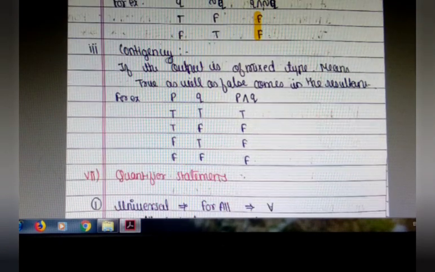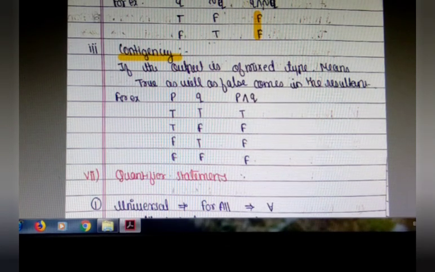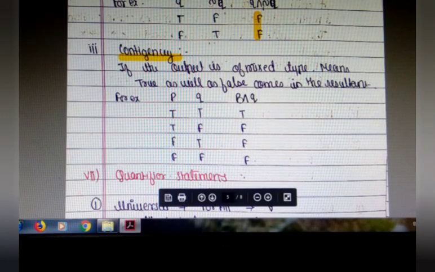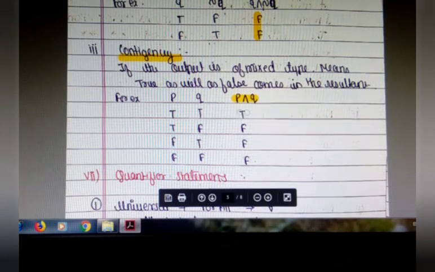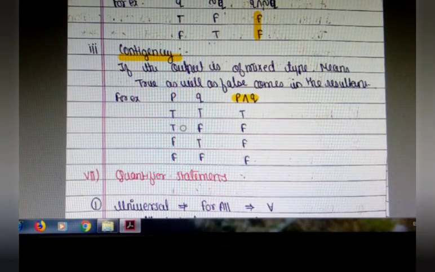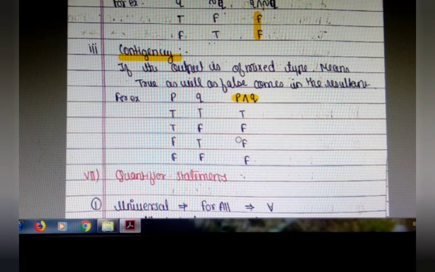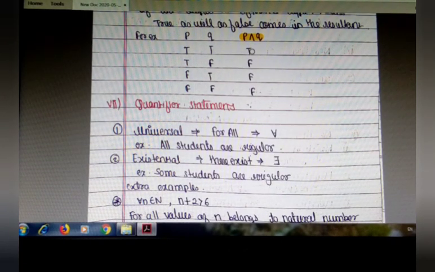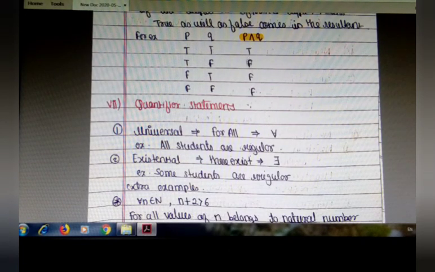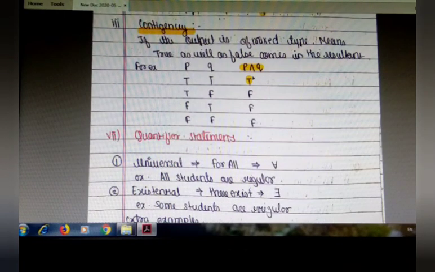Next type we are going to learn is contingency. If the output is of mixed type, it can be seen from the following truth table. If we consider P and Q, the output will come true false false false: true and true is true, true and false is false, false and true is false, false and false is false. From this we can understand that it is of mixed type, it does not contain pure true or pure false. It contains true as well as false, so it is known as contingency.